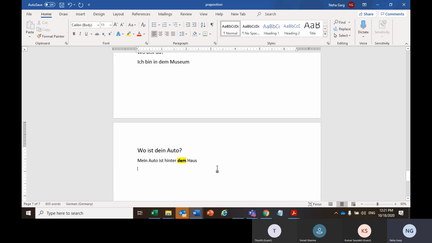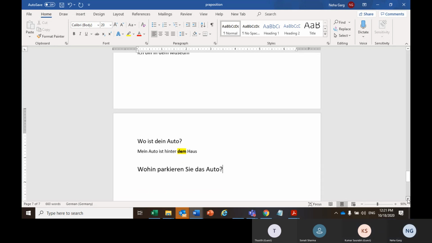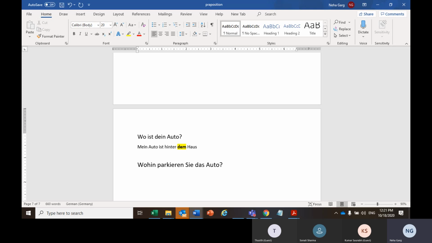That is there already. Aber wenn ich frage, wohin parkieren Sie das Auto? Where are you parking the car? Now you have to tell me I am parking the car behind the house.